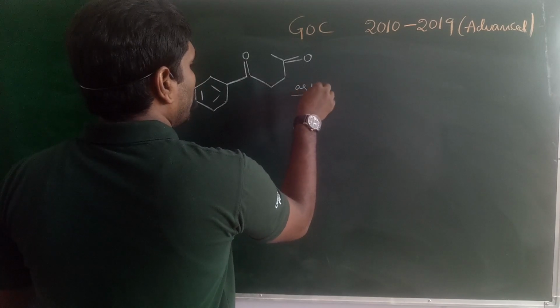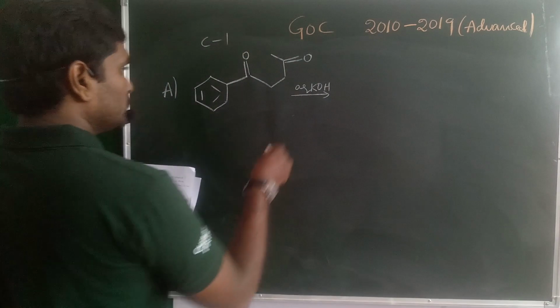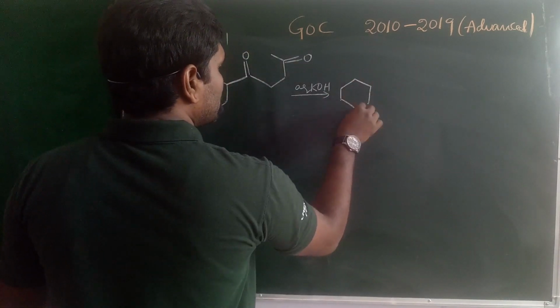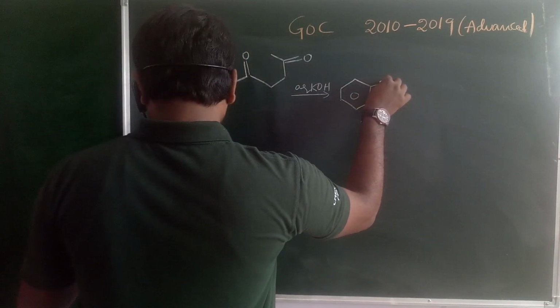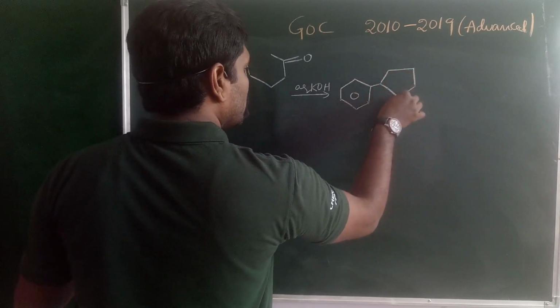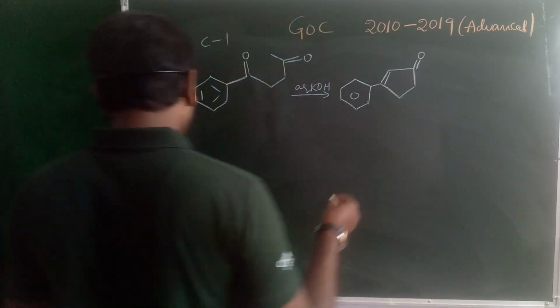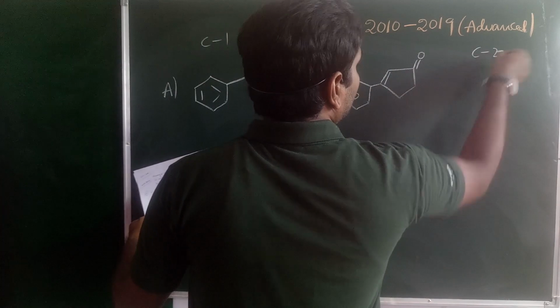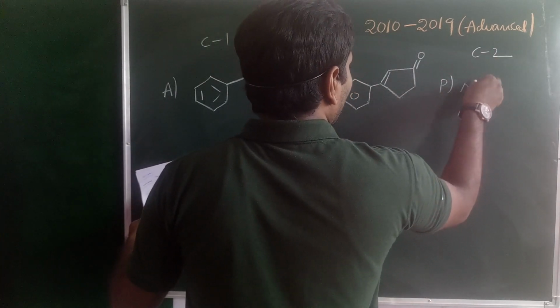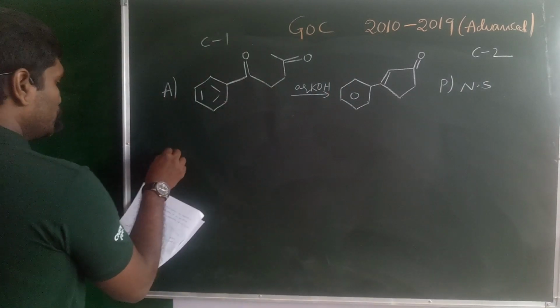Reacts with the aqueous KOH. So this is the column 1. You will get the product like this, C6H5 C double bond O. So this is the column 2. So P is nothing but nucleophilic substitution reactions. So B.